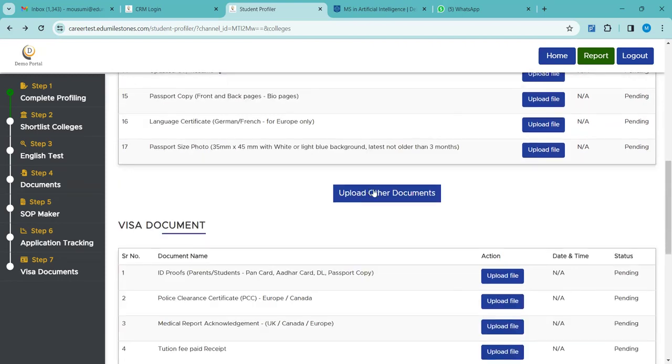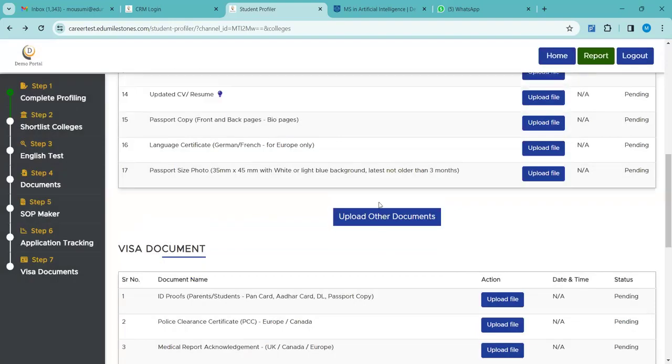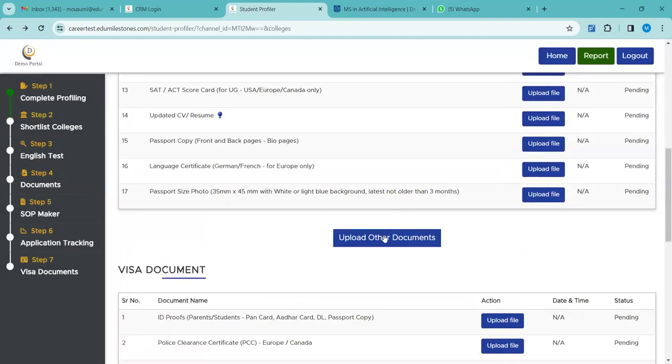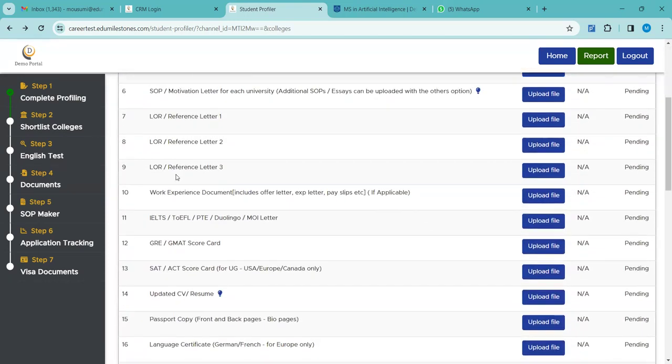For the others, he can go to upload other documents, put the document name and number of SOPs, and upload it through this. So the upload other documents section helps to upload any number of documents for which the space is not here.